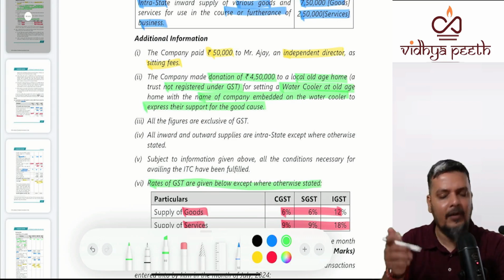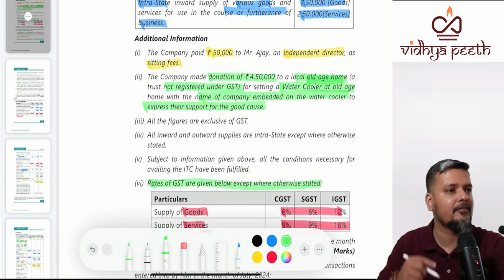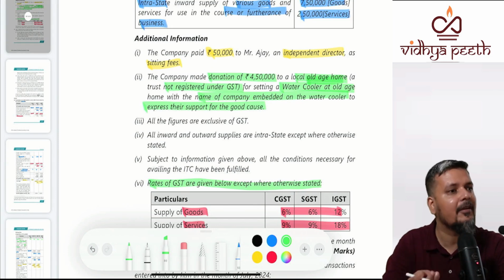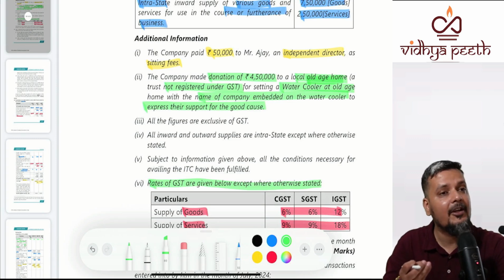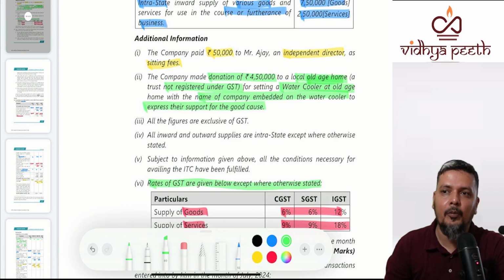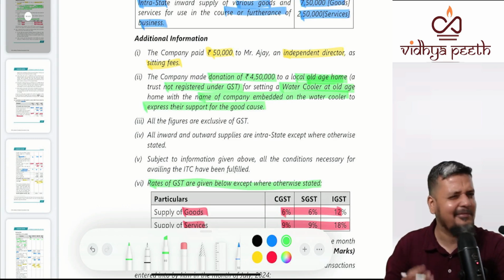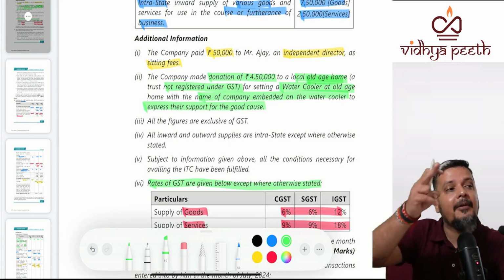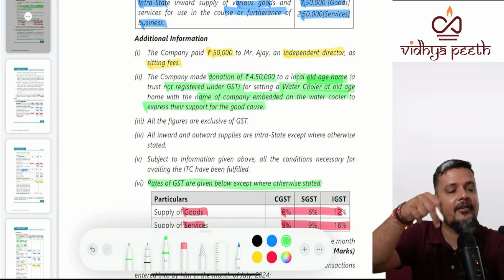If at all it were outward supply, it would have been outward supply for the old age home. Please understand, payment means you are not the supplier, you are the recipient. So will it come in the first table, output tax? No. RCM? No. ITC? It may. If the supplier, the old age home, has charged GST, it will come.